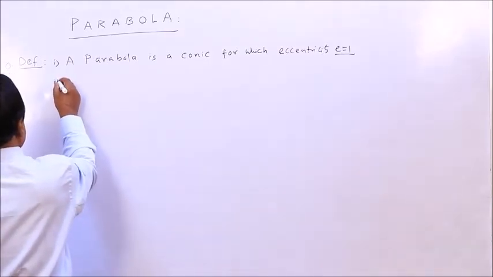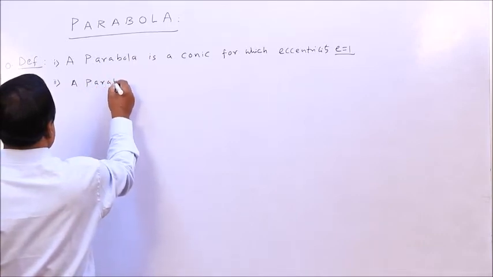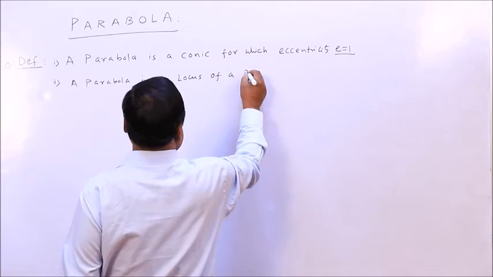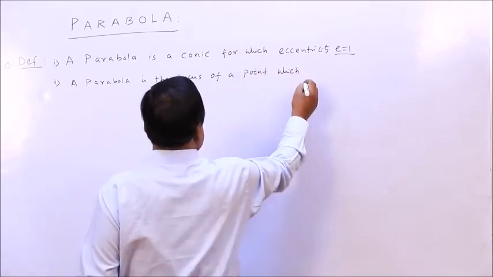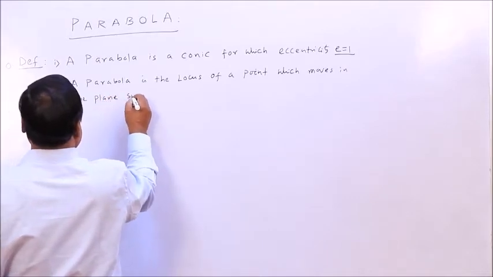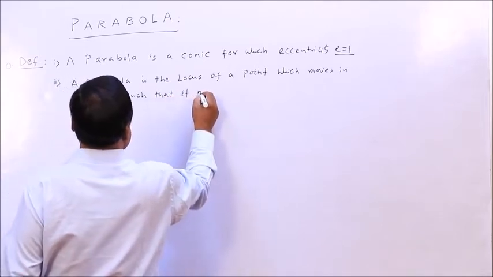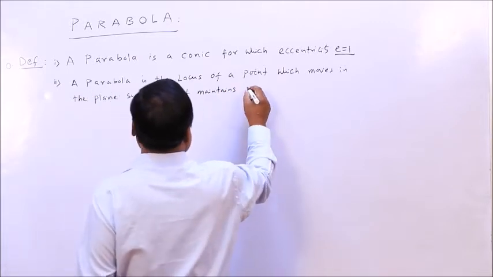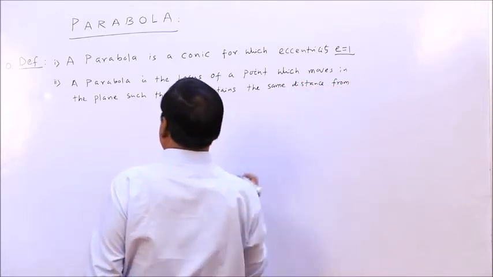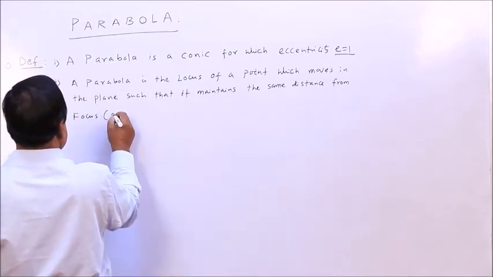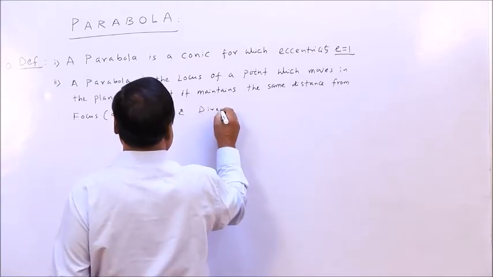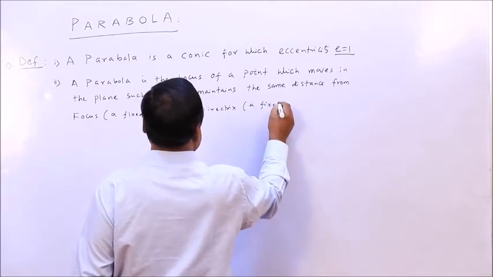Also you can write, a parabola is the locus of a point which moves in the plane such that it maintains the same distance from focus, focus means a fixed point, and directrix, a fixed line.